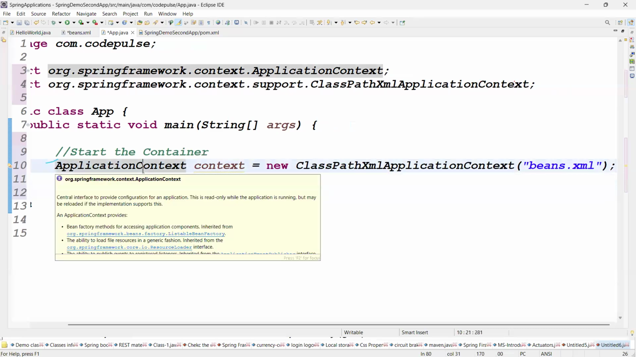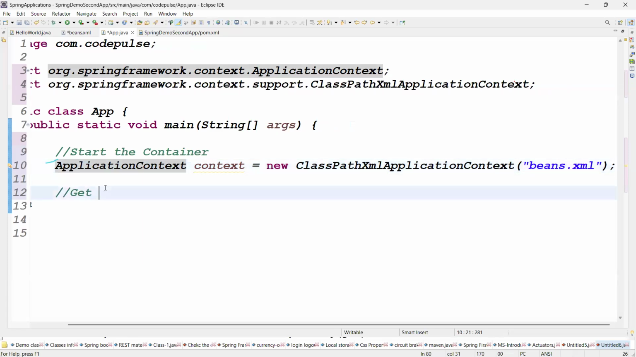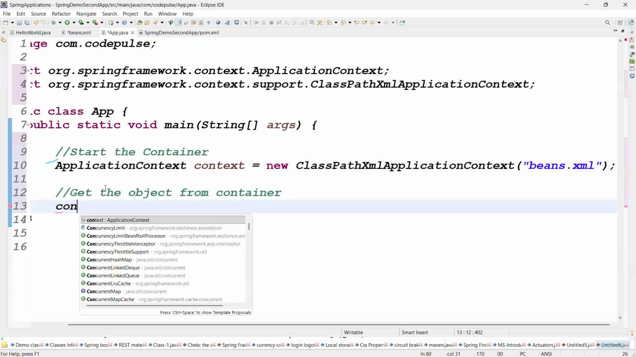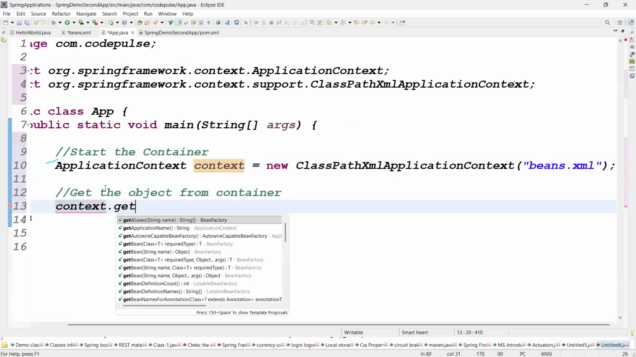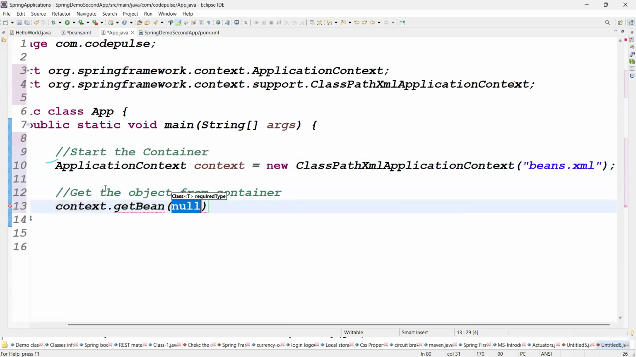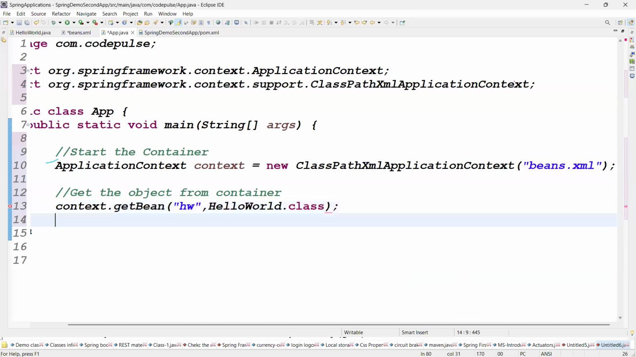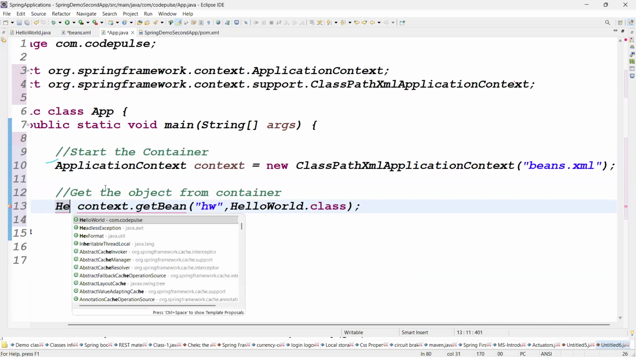After starting the container, container will create the object, and the object is ready. Once the object is ready, get the object from the container, right? See guys, to get the object from the container, context dot what? You can write the getBean method. getBean method here, bean reference, helloWorld, HW. Then you can write the class name, HelloWorld.class.